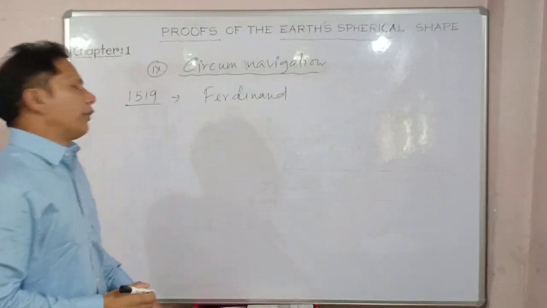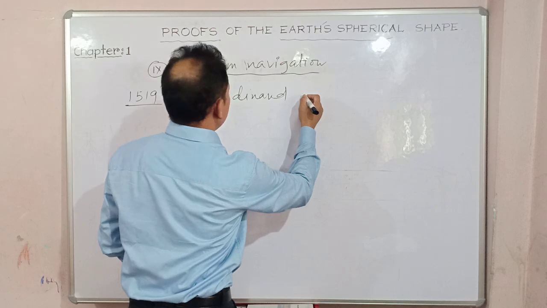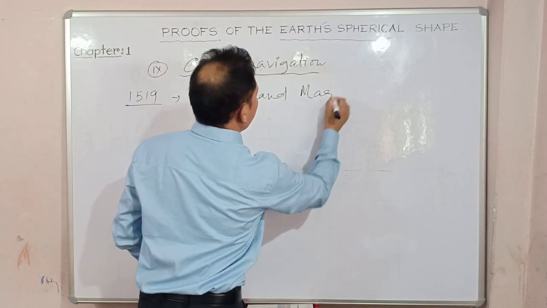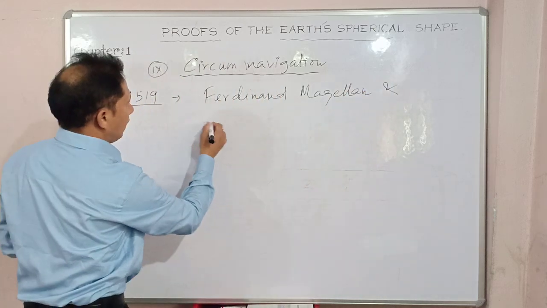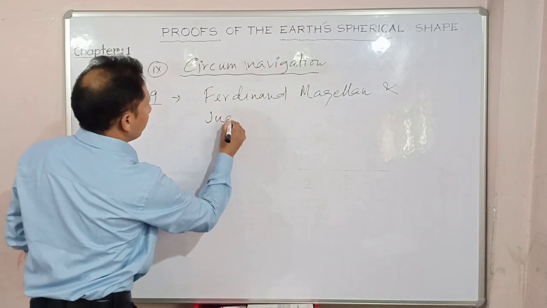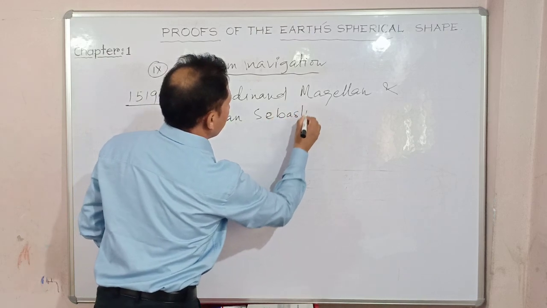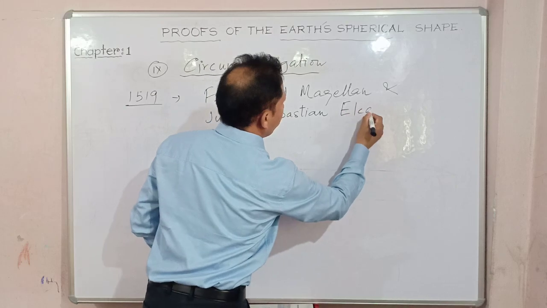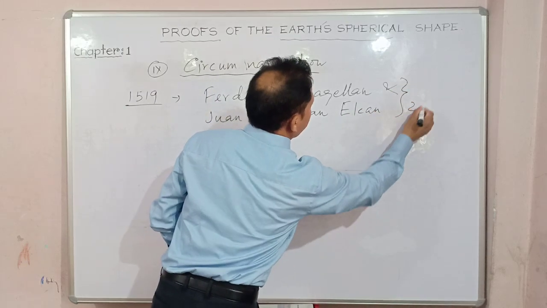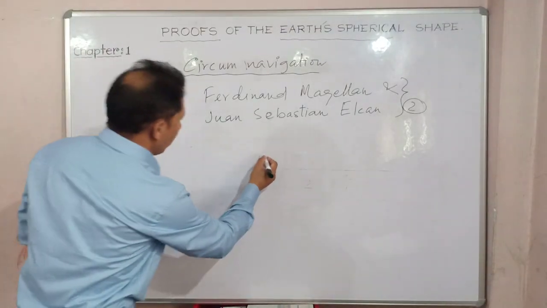Ferdinand Magellan, the famous traveler, and along with his co-partner, what is the name? Juan Sebastian Elcano. So these two fellows, what have they done? They have circumnavigated the whole world.